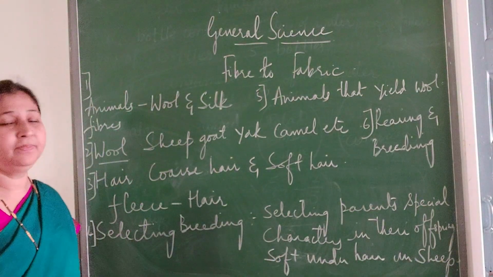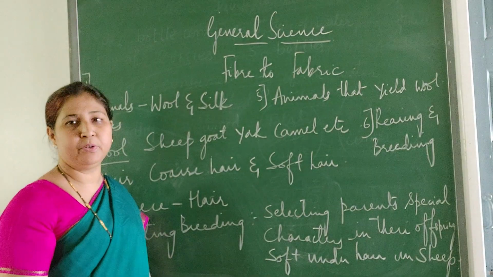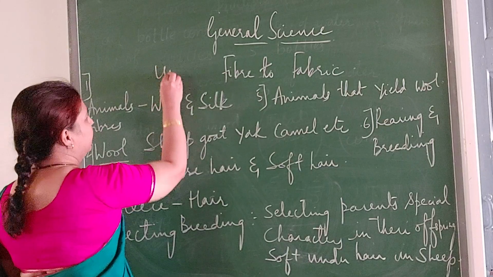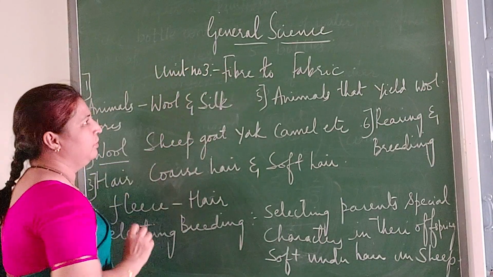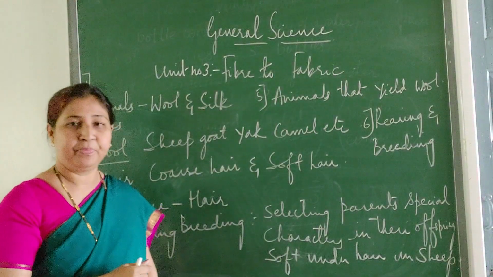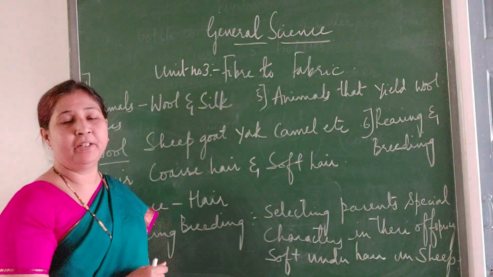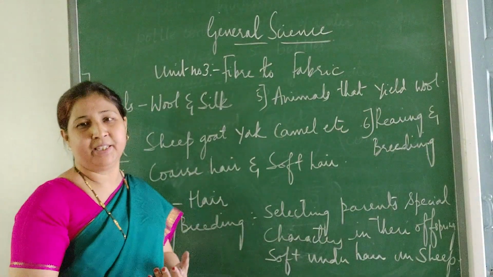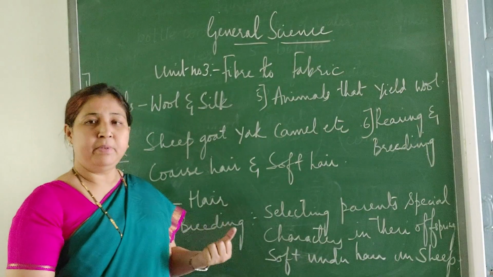Good morning, children. We have completed two chapters, nutrition in plants and nutrition in animals. So now the third chapter is fiber to fabric. You have already learned about fiber and fabric in your previous class. So now let us continue. We have studied about food, isn't it? How the plants take the food, and how the animals and human beings do.